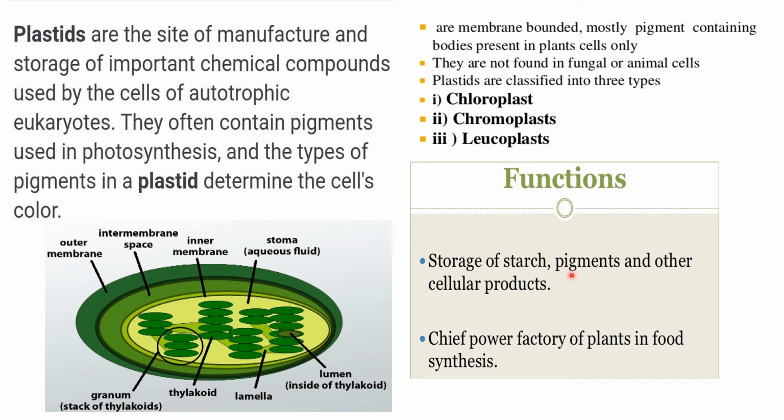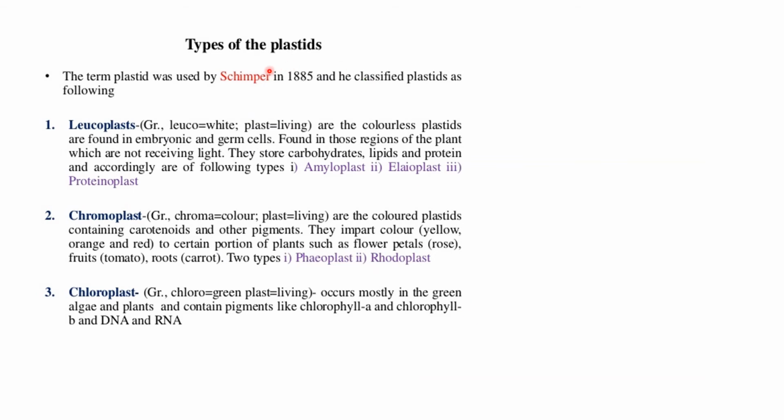So the storage of starch, pigment and other cellular compounds, products, chief power factory of plant in food synthesis. So food is synthesized in plastids. Now let's study the types of plastids. So first is leucoplast. Leuco means white, so they are colorless, which are found in embryonic and germ cells. That means in the seeds and those regions of the plants which do not receive light, that is beneath the ground. Roots are present, so leucoplasts are present in roots. They store carbohydrates, lipids and protein, and accordingly they are classified as amyloplast, elaioplast and proteinoplast.